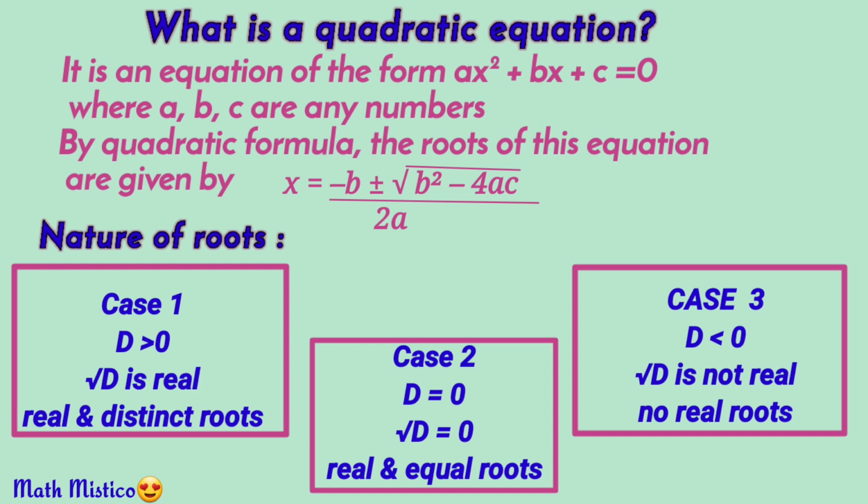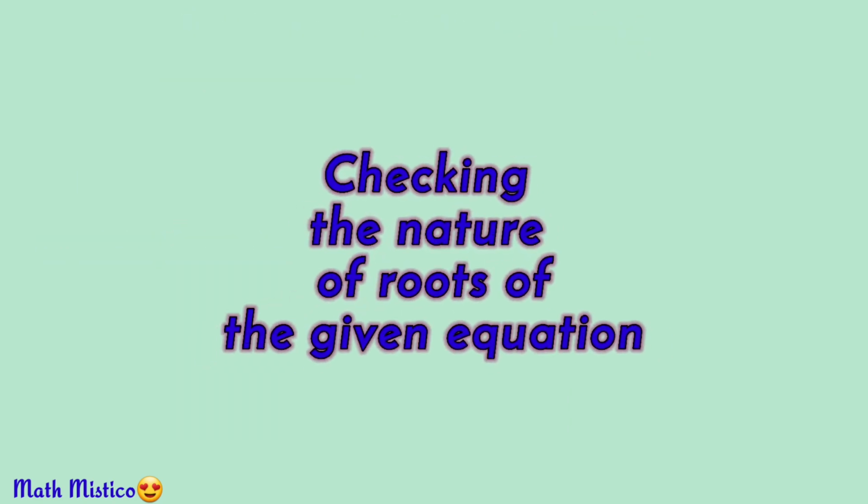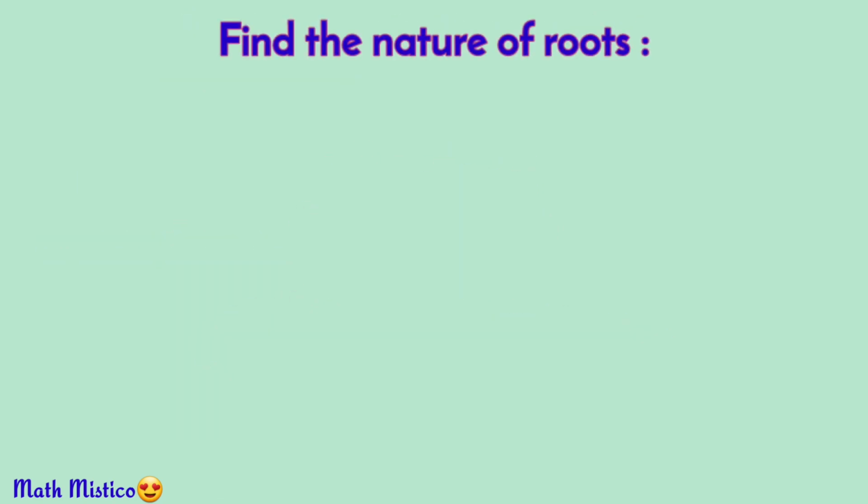Let's now try some problems based on the nature of roots. Consider the equation 2x² − 3x + 5 = 0. In order to find the discriminant, we need to check the standard form first. This equation is already in standard form as the powers of x are in decreasing order.